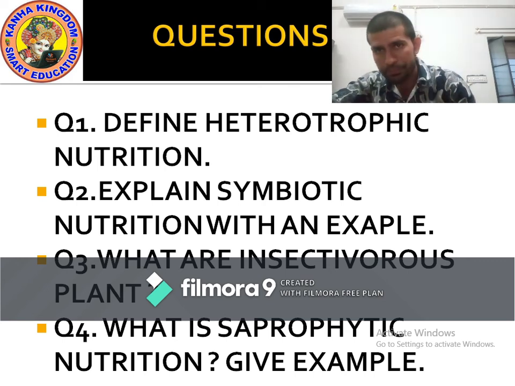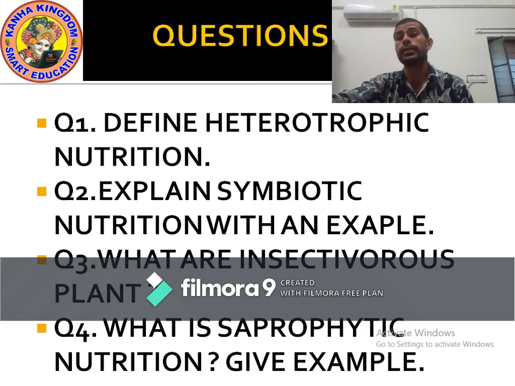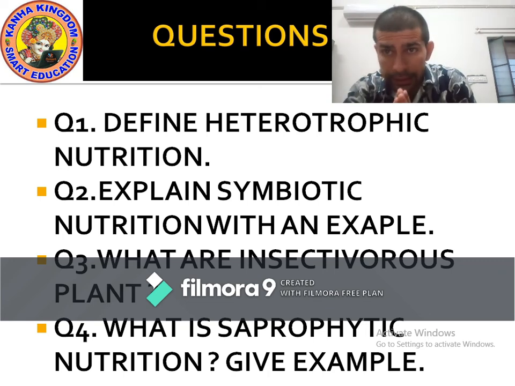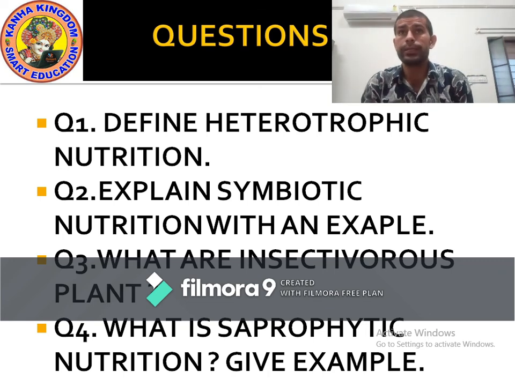Question number 3. What are insectivorous plants? Insect eating plants are called insectivorous plants. Examples are Venus flytrap and pitcher plant.